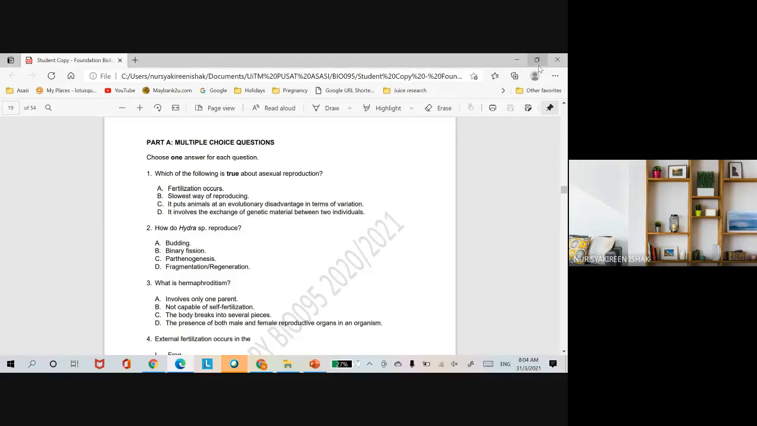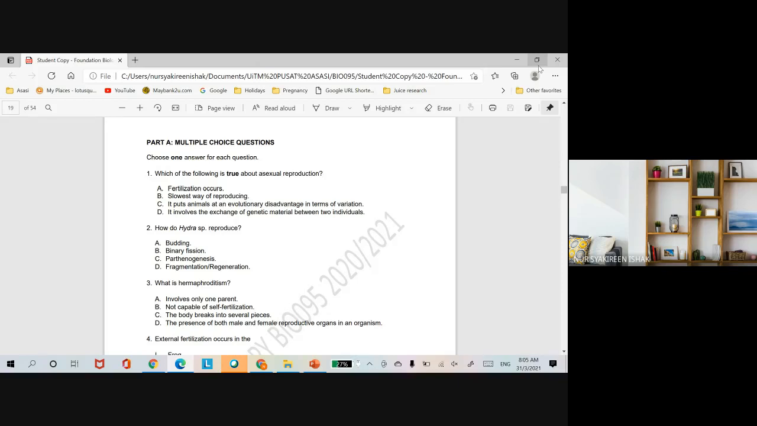The tutorial question on part A first of chapter 4, which is on the reproductive system. Okay, so for part A, the first question says, which of the following is true about asexual reproduction? Asexual reproduction is a mode of reproduction where it only involves one parent, and the parent will undergo cell division, for example, binary fission, and then it produces two offspring that are genetically identical to the parent. So binary fission is one of the examples of asexual reproduction.